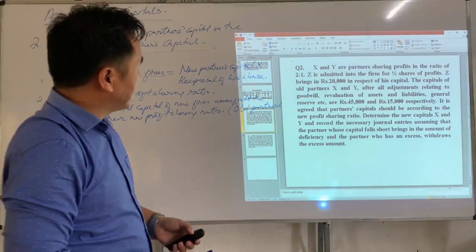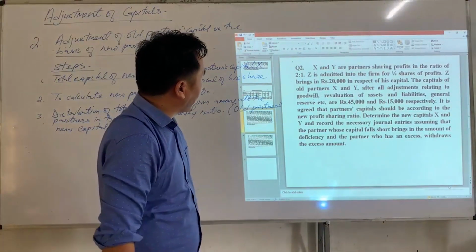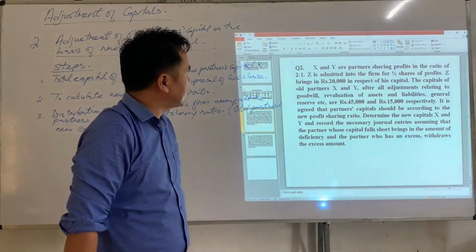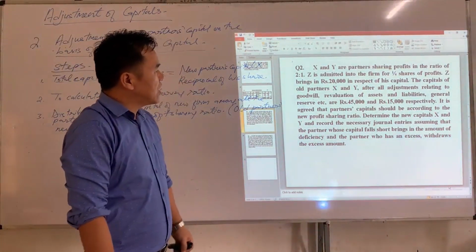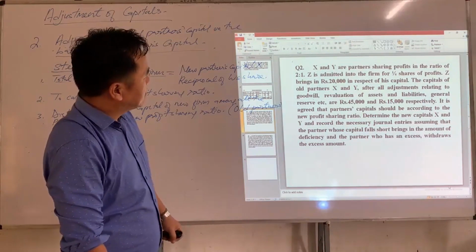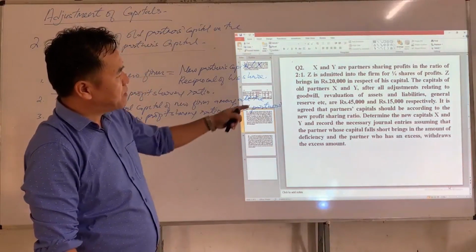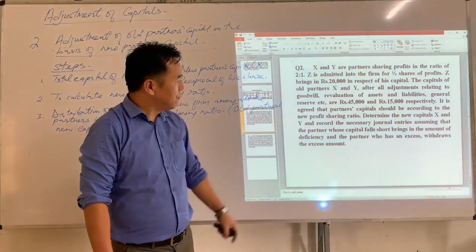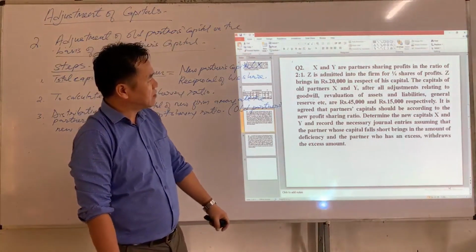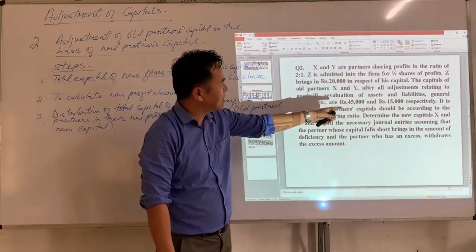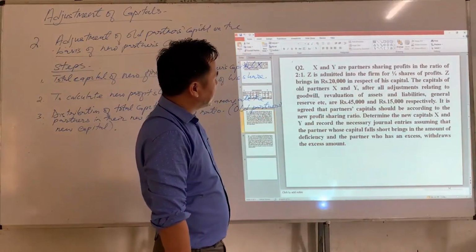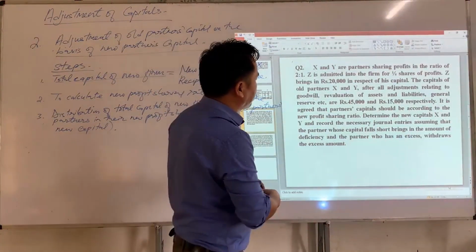Okay, so I'll read the question first. X and Y are partners sharing profit in the ratio of 2:1. Z is admitted into the firm for 1/4 share of profits. Z brings in rupees 20,000 in respect of his capital. The capital of old partners, X and Y, after all adjustment relating to goodwill, revaluation of assets and liabilities, general reserve, etc., are rupees 45,000 and 15,000.